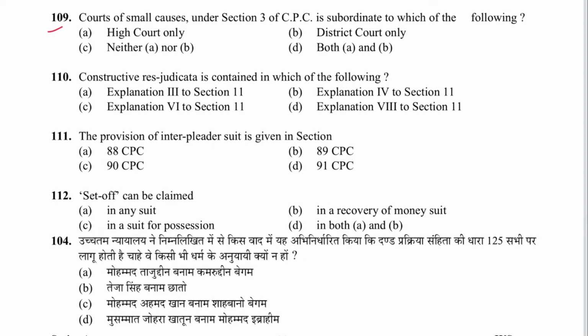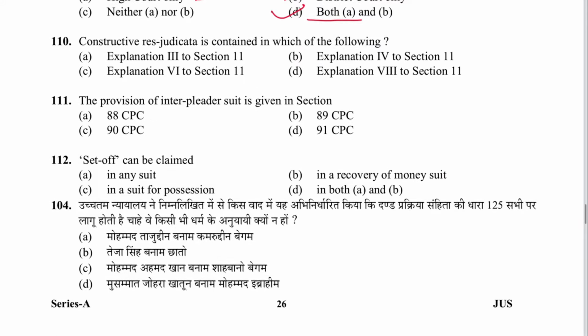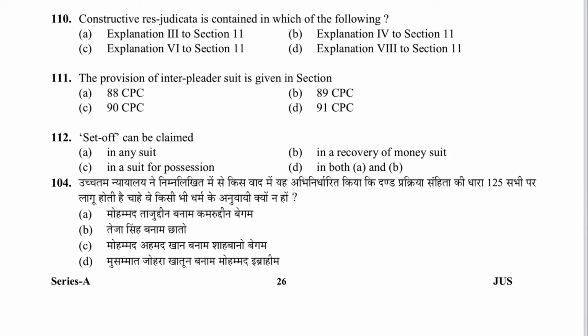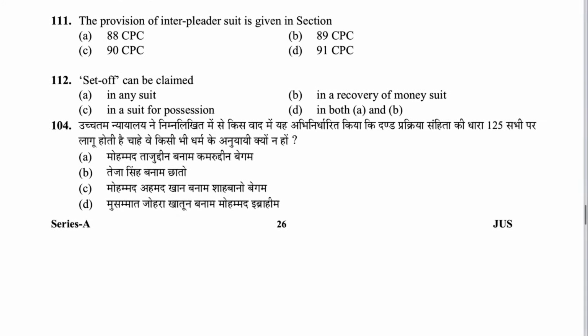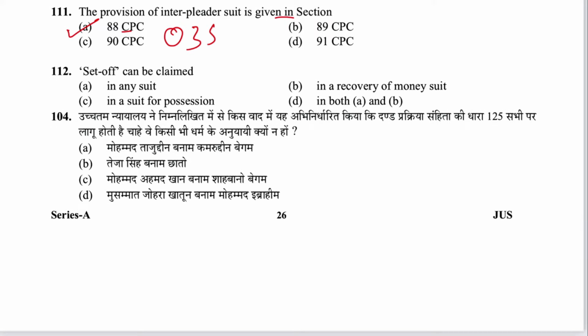Next, 109. Court of small causes under section 3 is subordinate to High Court and District Court both. So A and B. D is the answer. Next, 110. Constructive res judicata is contained in explanation 4 to section 11. B is the answer. Next, 111. Provision of interpleader suit is given in section 88. A is the answer. And which order is it? Order 35.